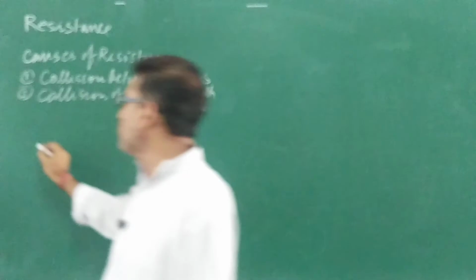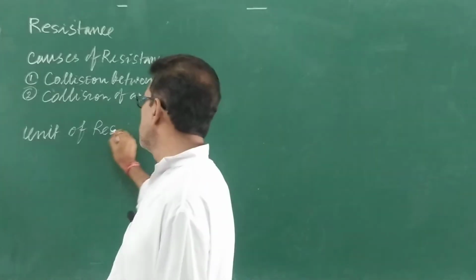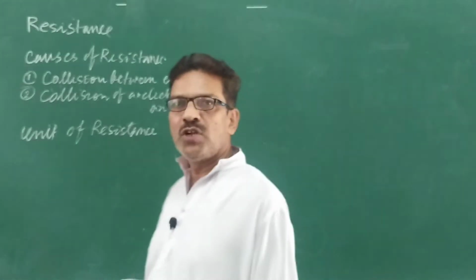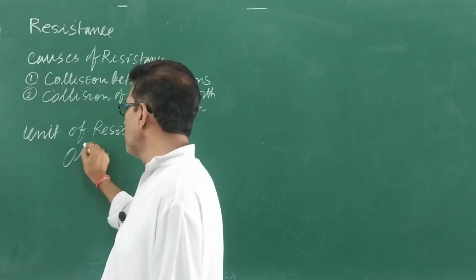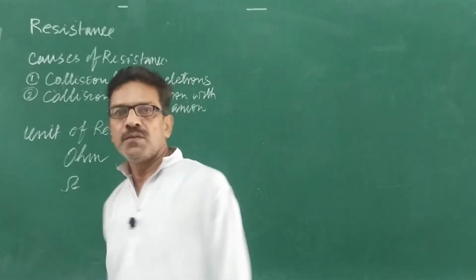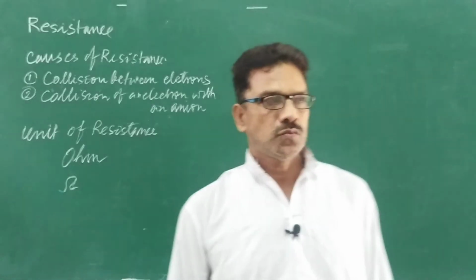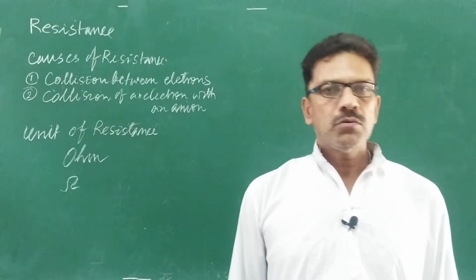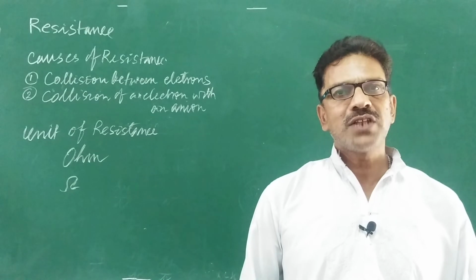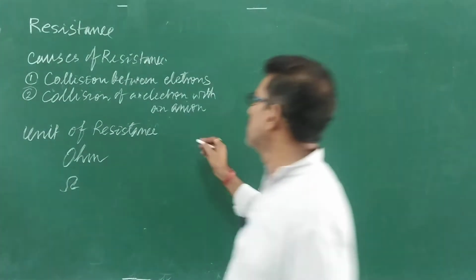Now, units of resistance. The SI unit of resistance is ohm. Ohm is denoted by this symbol. Now, what are the different factors on which the resistance of a conductor depends?